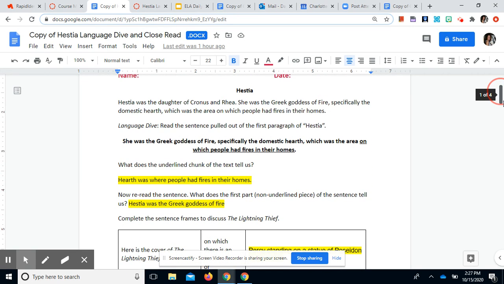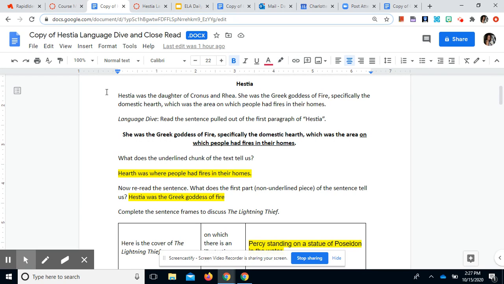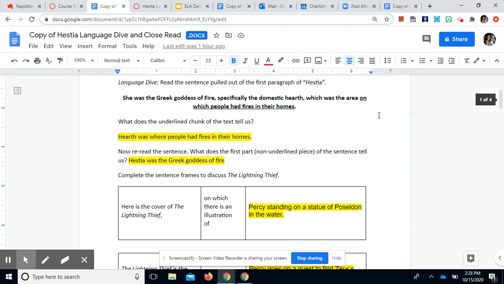All right, so we did most of the language dive together, starting with the first paragraph. Hestia was the daughter of Cronus and Rhea. She was a Greek goddess of fire, specifically the domestic hearth, which was the area on which people had fires in their homes. They wanted us to focus on the second sentence. The first question says, what does the underlying chunk of the text tell us? On which people had fires in their homes. That tells us that the hearth was where people had fires. And they want us to look at the other part of the sentence that was not underlined. She was the Greek goddess of fire, specifically the domestic hearth. Hestia was the Greek goddess of fire and the hearth.